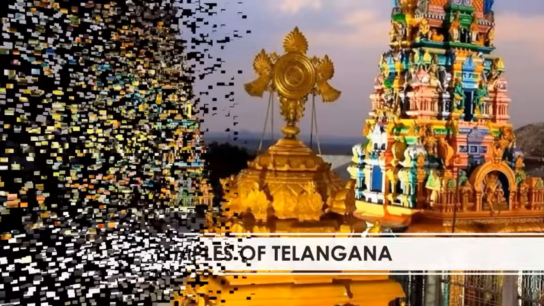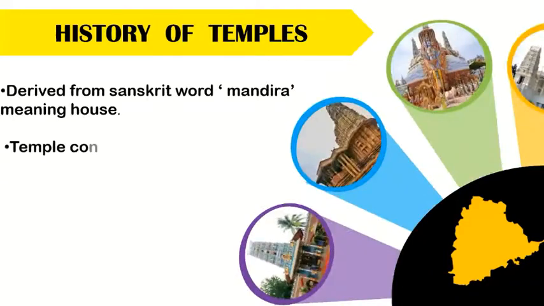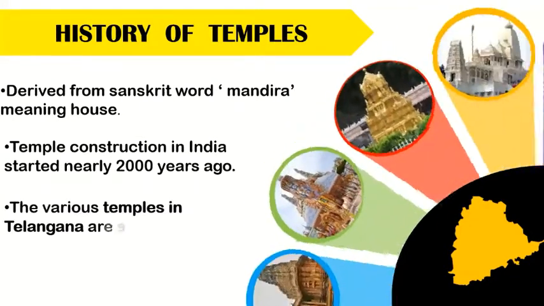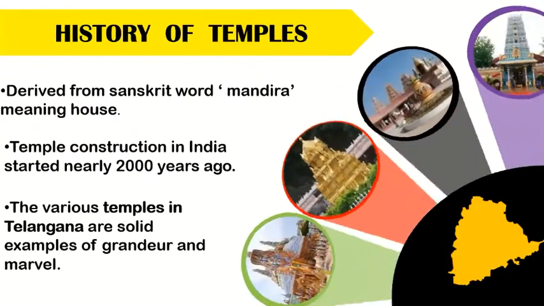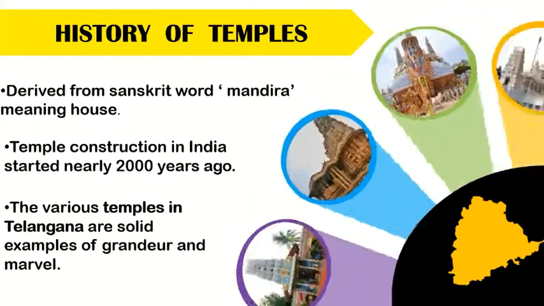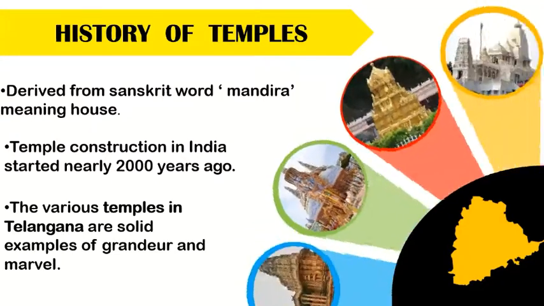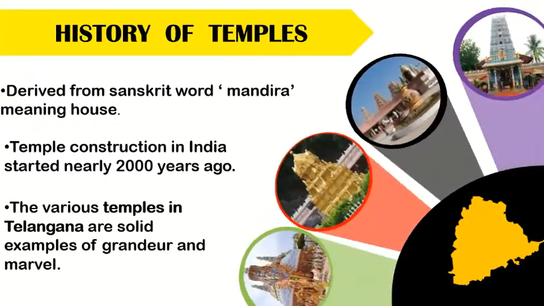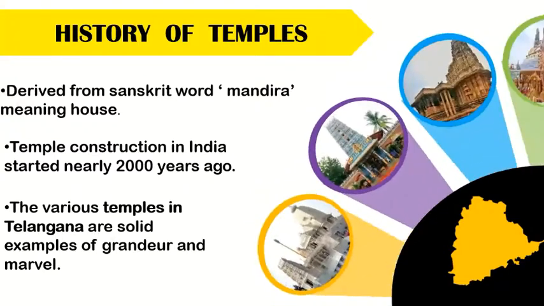So we will see the history of Indian temples. Hindu temples are known by different names in different parts of the world depending upon the language. The word mandir is used in many languages including Hindi and is derived from a Sanskrit word mandira which means house. Devalayam or Kovela in Telugu. Temple construction in India started nearly 2000 years ago.